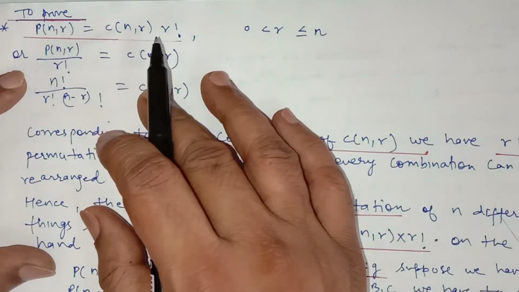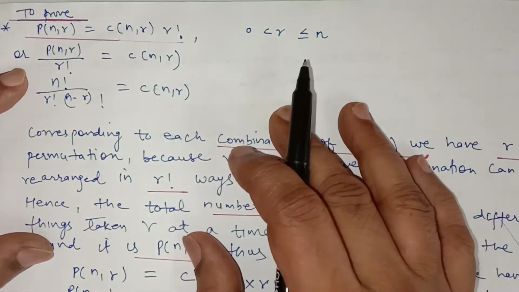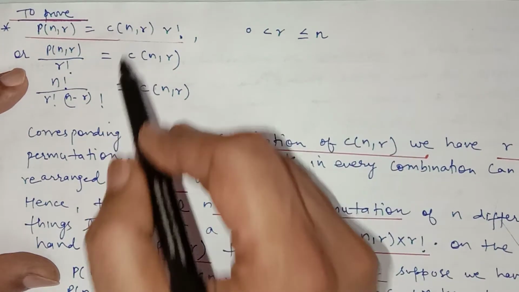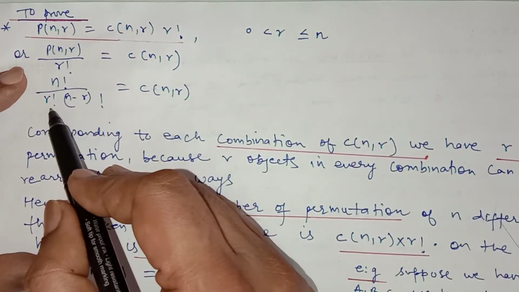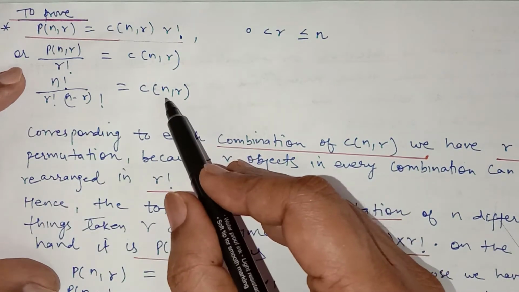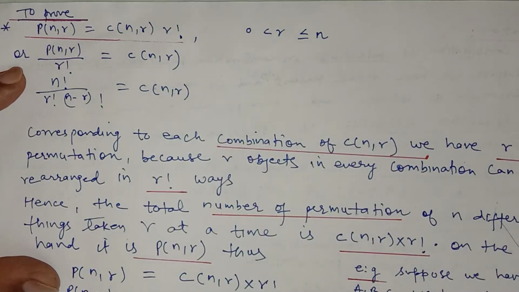If you are not able to understand this derivation, it is not so important. You simply learn the formula of combination of nCr, n factorial upon r factorial, n minus r factorial, where total things are n, out of them r are to be selected.